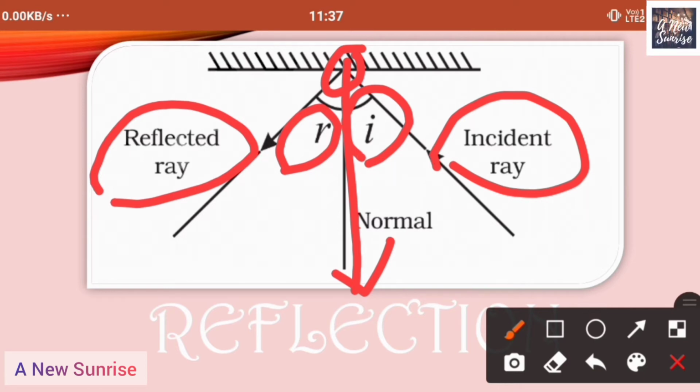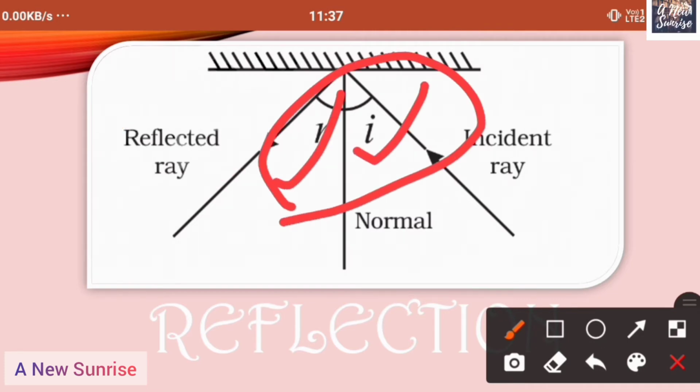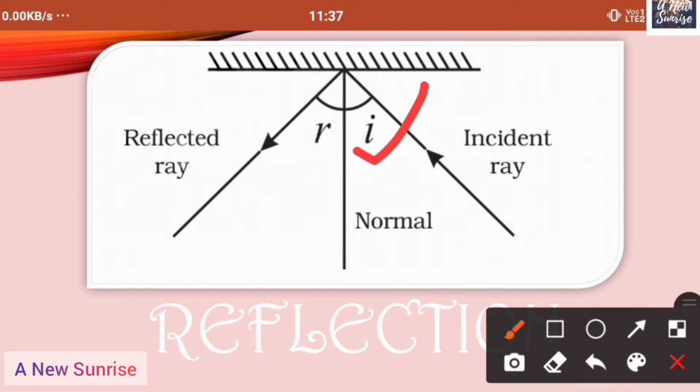Always the incident ray, the normal and the reflected ray lie on the same plane according to the first law of reflection, and the angle I and angle R are always equal according to the second law of reflection.